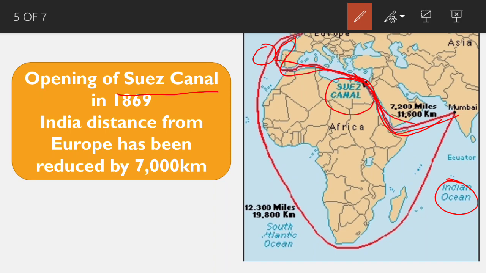This canal separates the bulk of Egypt from the Sinai Peninsula, and it is a direct route.